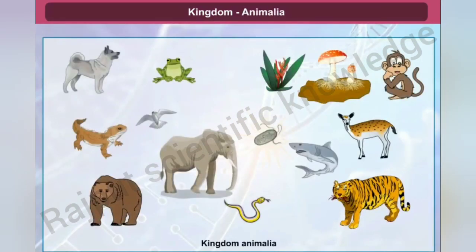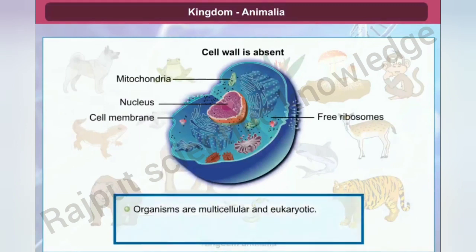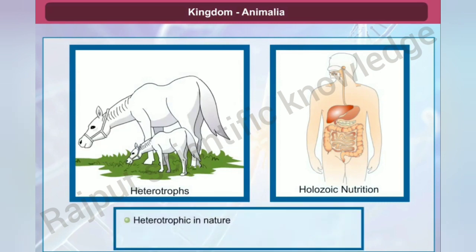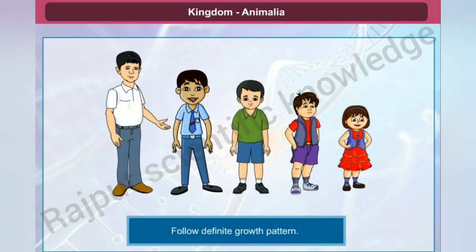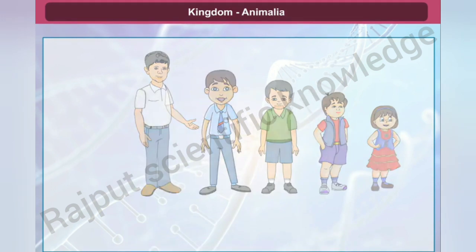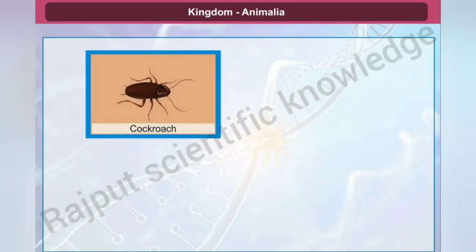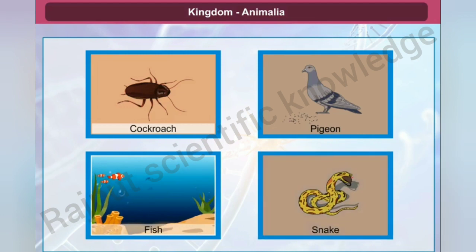Kingdom Animalia. Kingdom Animalia includes the multicellular eukaryotic organisms which have cells with no cell wall. They do not synthesize their own food, so they are heterotrophic in nature. The mode of nutrition is holozoic, by ingestion of food. They follow a definite growth pattern and grow into adults. They have a definite shape and size. Sexual reproduction is found in them. They are divided into various phyla. Examples are cockroach, pigeon, fish, and snake, etc.